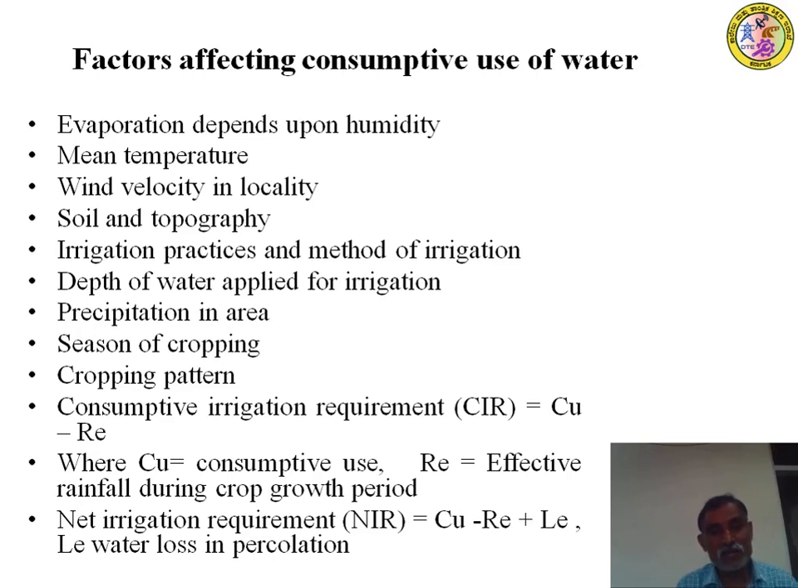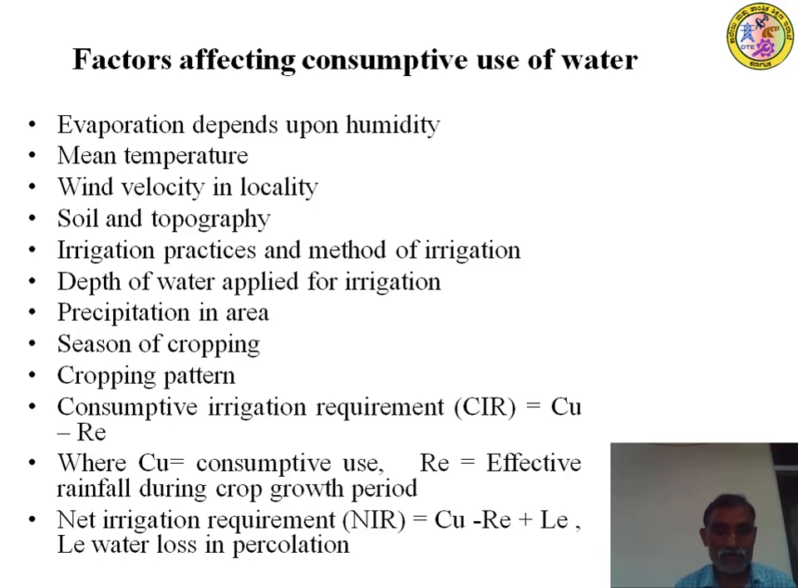Precipitation in the area is also an important factor, which you can call useful rainfall, or net rainfall. If there is rainfall occurring during the crop period or base period, during the growth of the plant itself, the net requirement by the plant will be reduced, lesser than what we expected. Is it not? That is called useful rainfall.